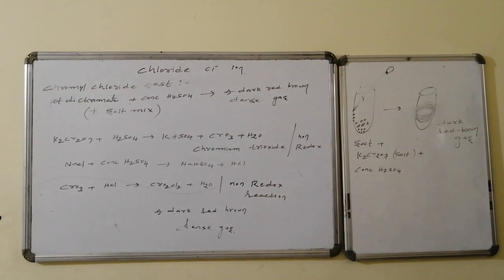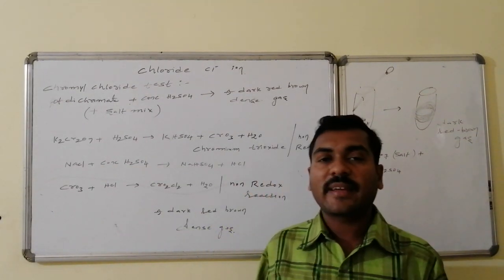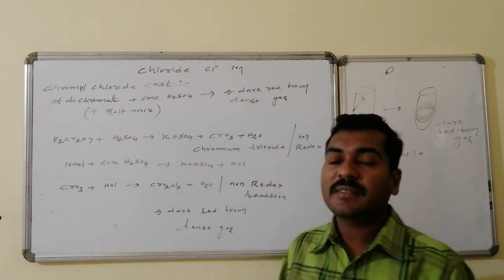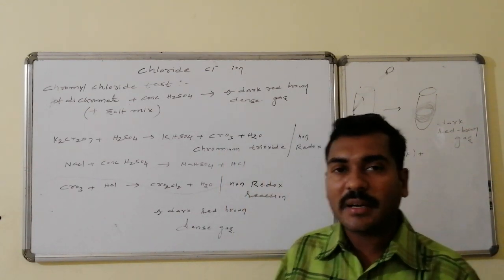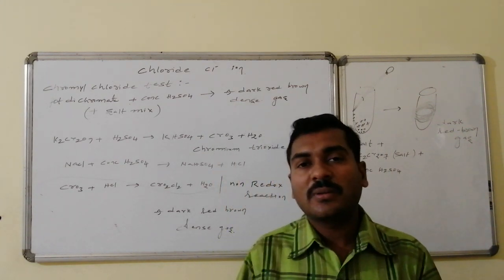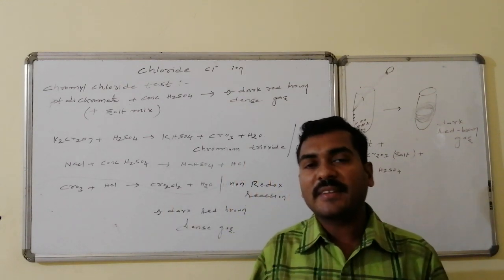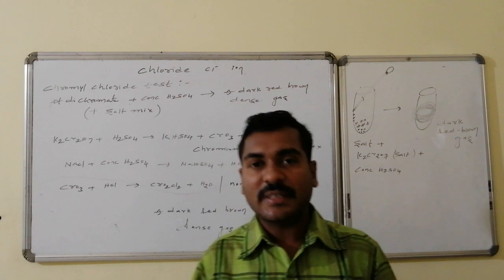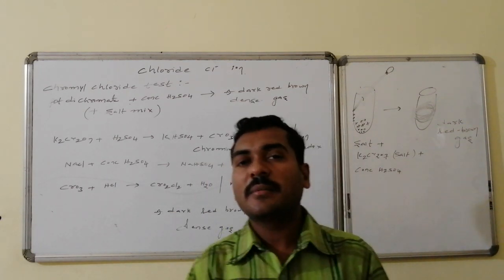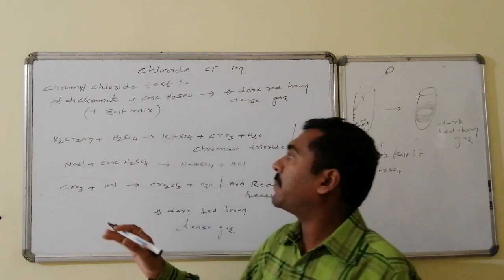Chromyl chloride test. Potassium dichromate salt followed by sulfuric acid, along with our salt, if the reaction takes place, leads to the formation of a dark brown colored, high density gas at the bottom of the test tube, otherwise at the top of the liquid substances present in the test tube. That is chromyl chloride. Thus chromyl chloride formation indicates the presence of the chloride ion. Let us see the reactions that are going to happen here.